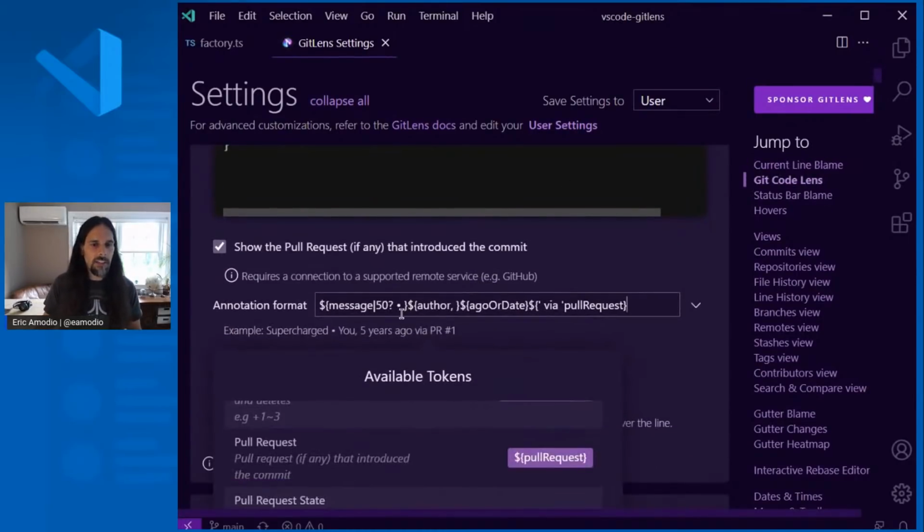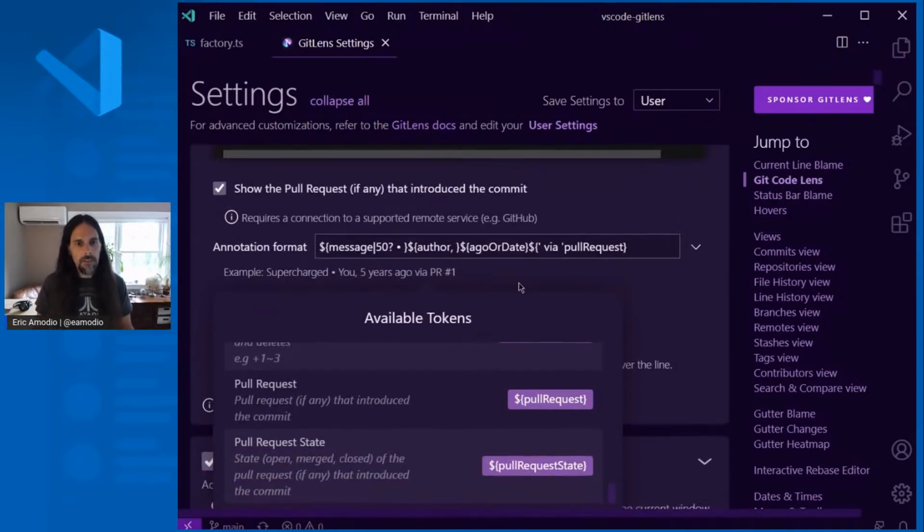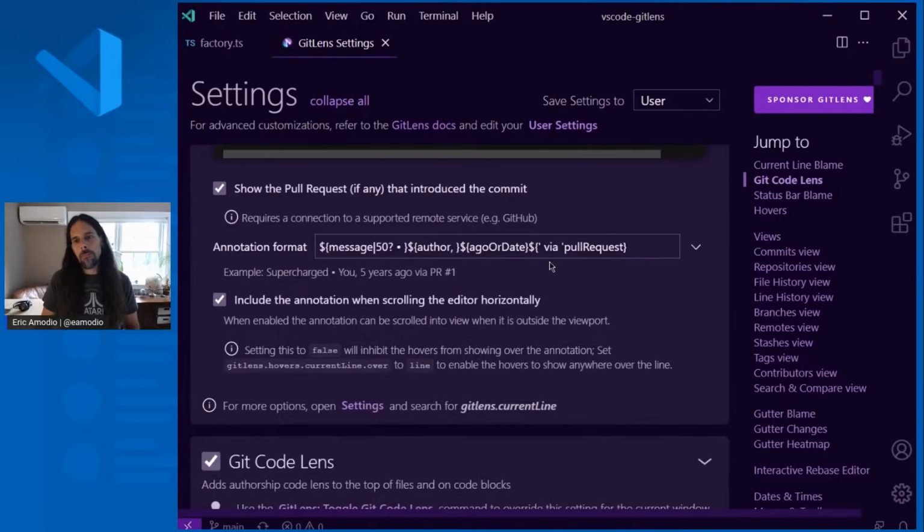So here I've actually changed it. GitLens by default adds the message at the end of this, but I like seeing the message first before the author and the date. So I've switched that order around. So you can do very rich formatting here, and a lot of the parts of GitLens will let you format that.